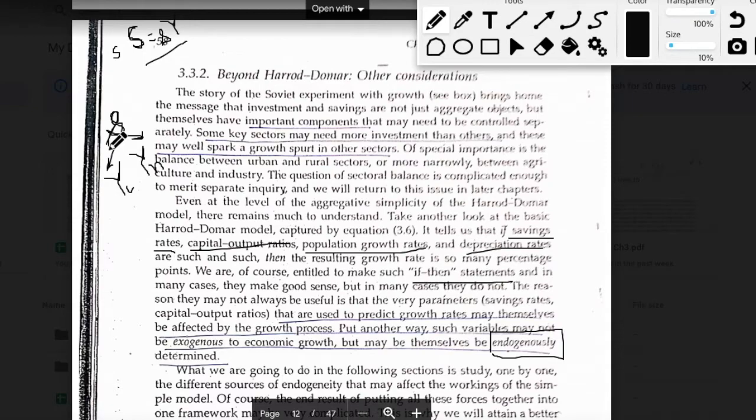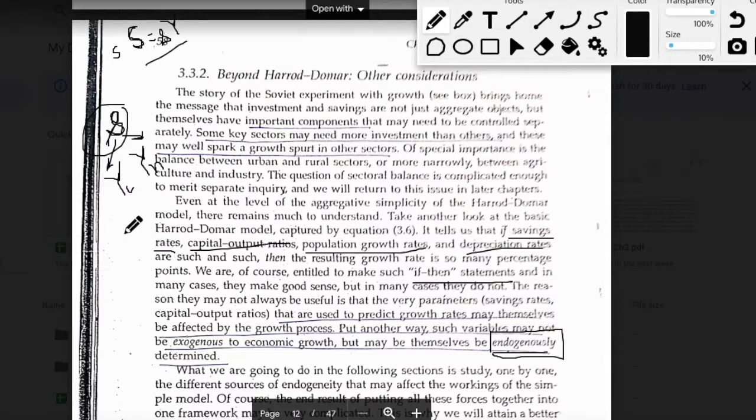An exogenous variable is something whose value is not determined in the model itself, whose value is determined outside the model. But in this scenario, the value of the savings rate is actually determined within the model, and that is the reason why we are calling this parameter of savings rate an endogenous variable. So there is no exogeneity of this parameter in the model, and we will discuss this exogeneity and endogeneity in detail in a while. But it is important to understand that these parameters are not